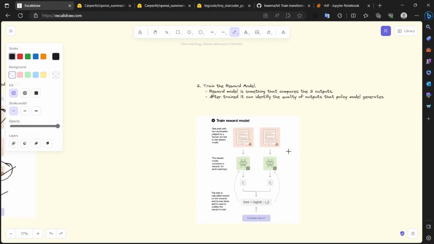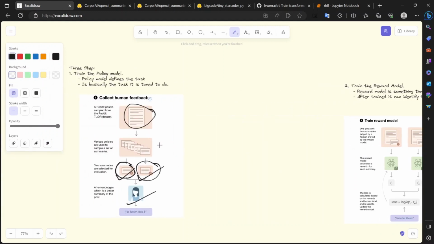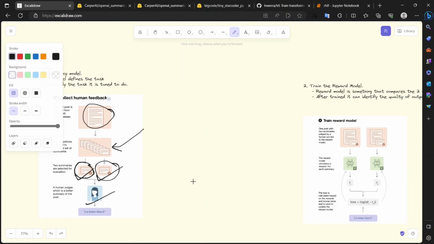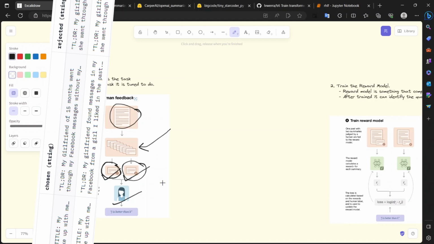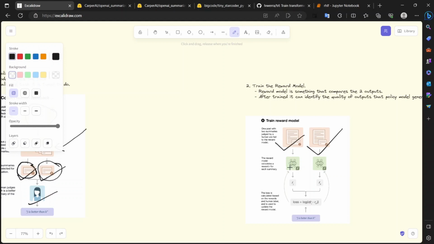Then in the second step, we train our reward model. In the first step, we use a human who evaluates the output generated by our model. The model we use here is the policy model, which generates the output for our reward model. The main objective of training a reward model is to remove the human from future processes. The reward model is trained in such a way that it identifies whether the output generated by the model is good or bad. So to train it, we have a dataset from step 1 where humans identified good and bad outputs. So we pass a good and bad output to our reward model.